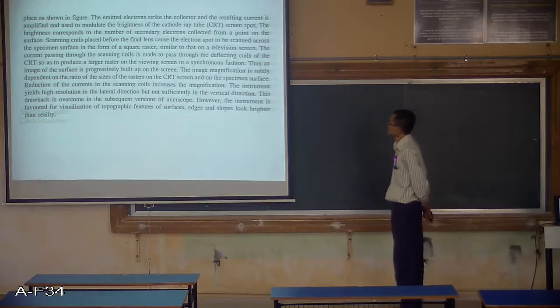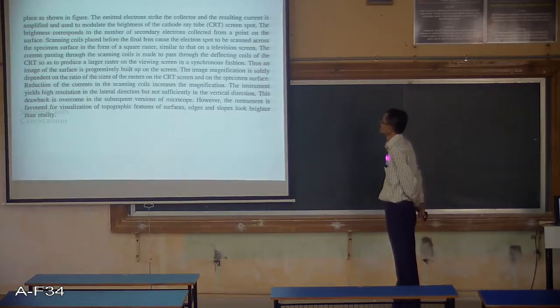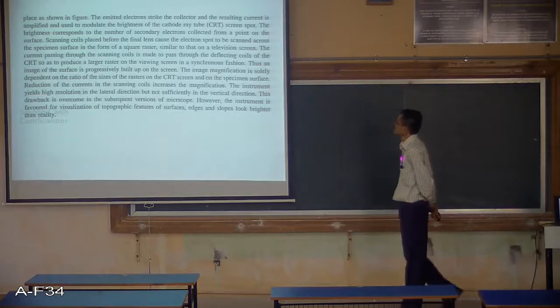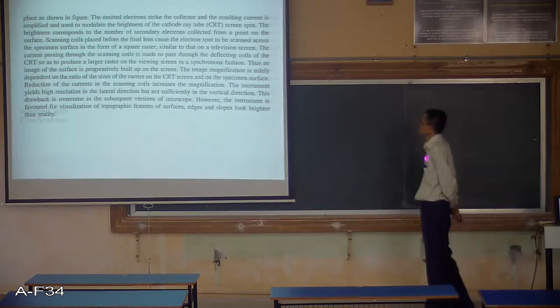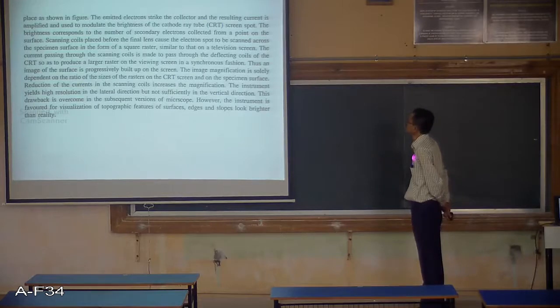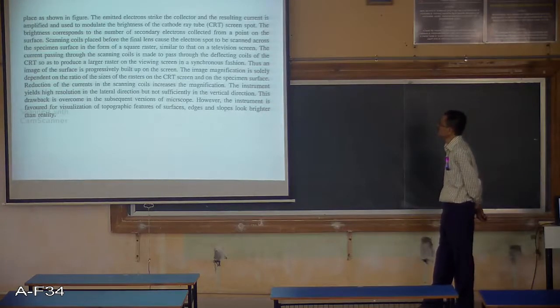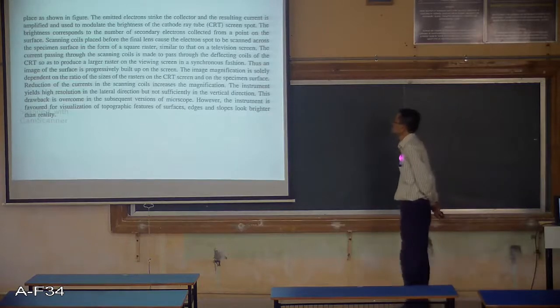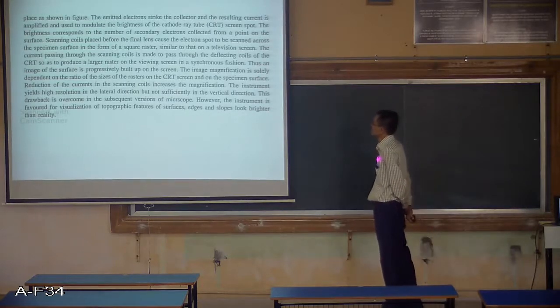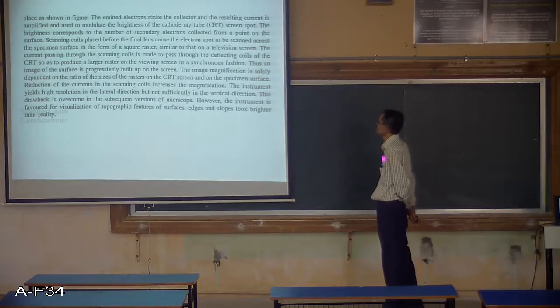The current passing through the scanning coils is made to pass through the deflecting coils of the CRT so as to produce a larger raster on the viewing screen in a synchronous fashion. Thus, an image of the surface is progressively built up on the screen. The image magnification is solely dependent on the ratio of the sizes of the rasters on the CRT screen and on the specimen surface. Reduction of the currents in the scanning coils increases the magnification.